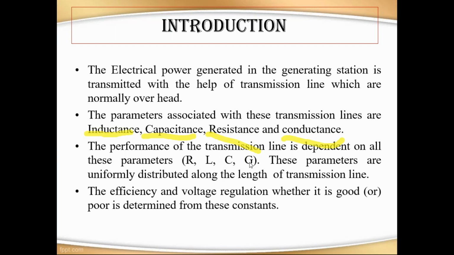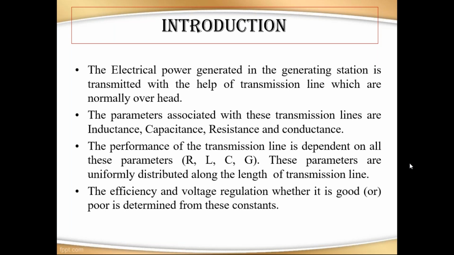What is the relation between conductance and resistance? G is equal to 1 by R, sir.